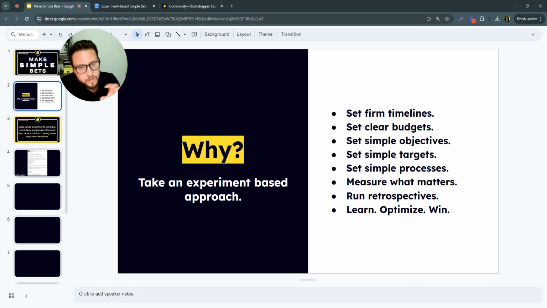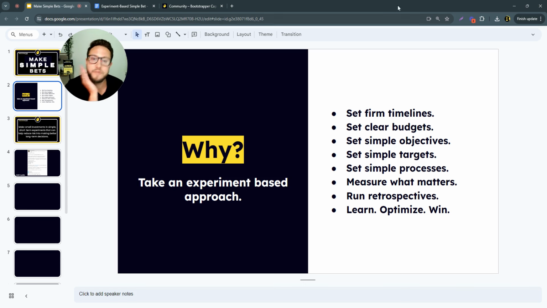right? When we set our start and our finish, the other thing we're adding is the day in which we're having our conversation around our retrospective. We're running our retrospective. And that's ideally within the same week that we finished. And what we're doing in this retrospective is we're looking back at all of the structure around this experiment, and we're analyzing and we're assessing the metrics, right? And we're looking at what we measured, and we're determining whether or not this thing worked.